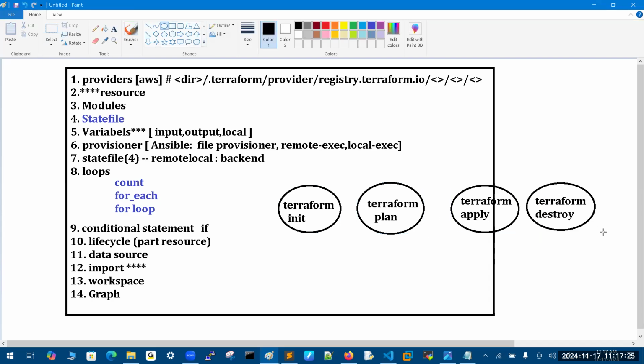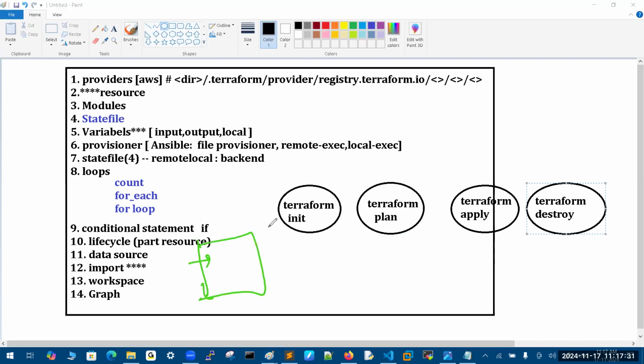So when you create a folder for the first time, everything you should take in a folder only. Inside the folder you need to initiate it. Inside the folder only you need to create the Terraform files, TF files. These are TF files only, but you should call them configuration files. After writing that, run Terraform init.